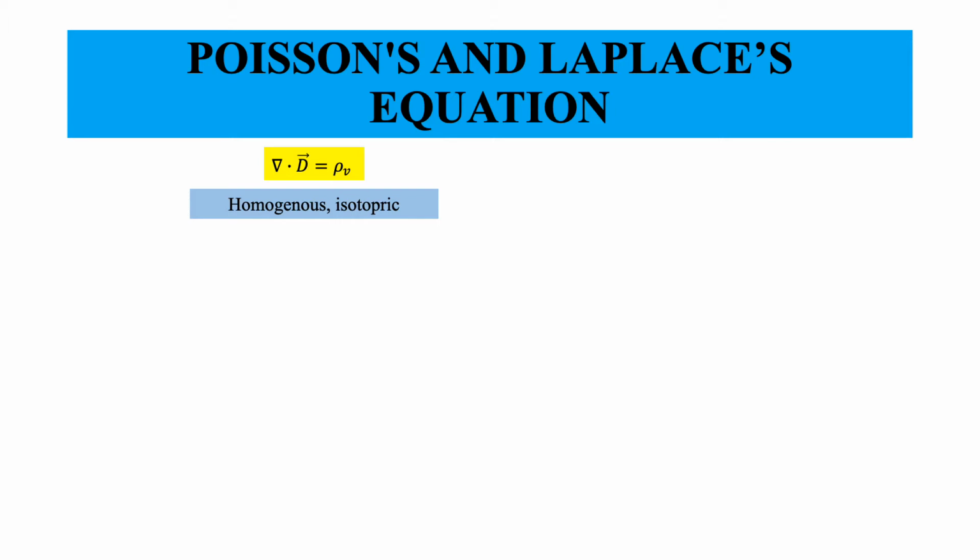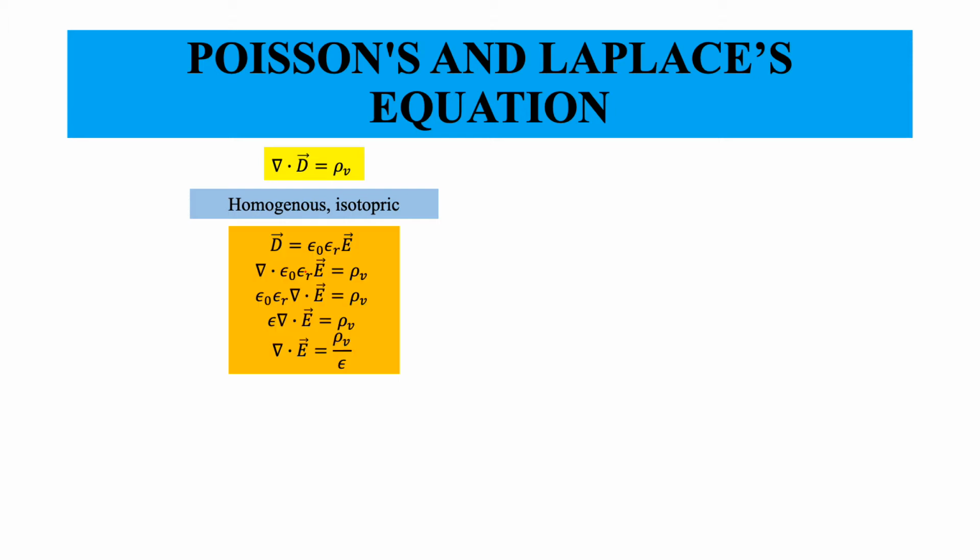So if the material property does not depend on the direction of the applied electric field, then it is called an isotropic medium. So if you consider such a homogeneous, isotropic and static medium, that is, the medium properties are not varying with time, I can write down a relationship between D and E as epsilon naught into epsilon r. We have discussed relative permittivity earlier itself, and it is a number.